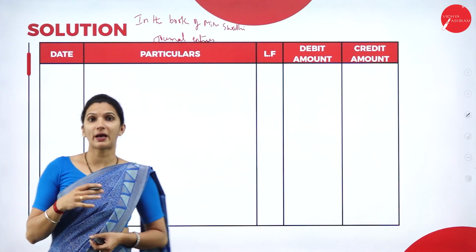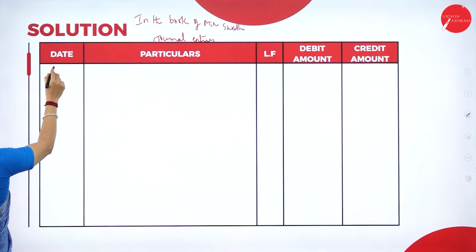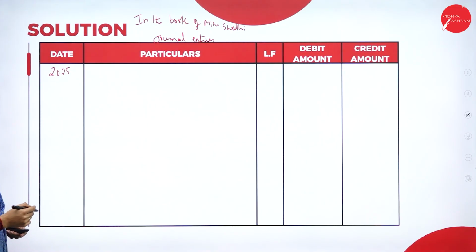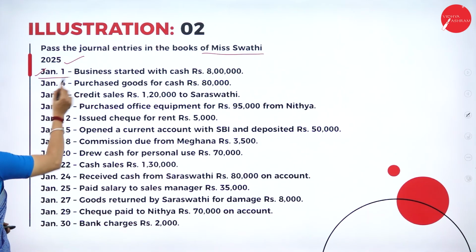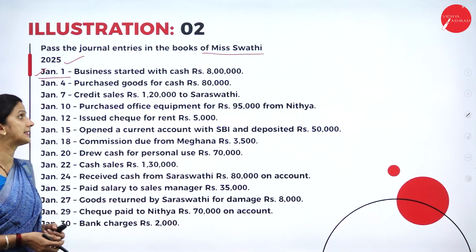So here we are preparing, or you are passing, the journal entries for the year 2025 for the month of Jan. So what are the transactions? First we have on Jan 1st, business started with cash 8 lakh.